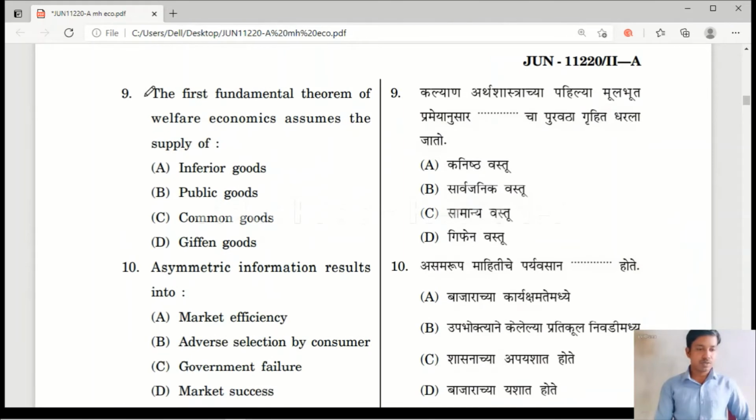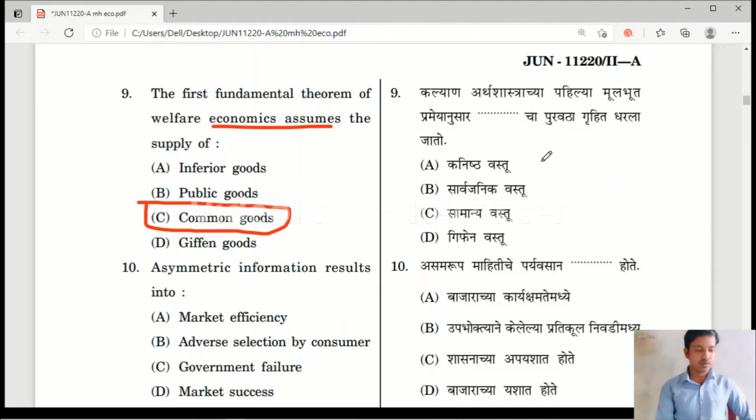Question number 9. The first fundamental theorem of welfare economics assumes the supply of option A, inferior good; option B, public good; option C, common good; option D, given good. Here the right answer is option C, common goods is the correct answer.